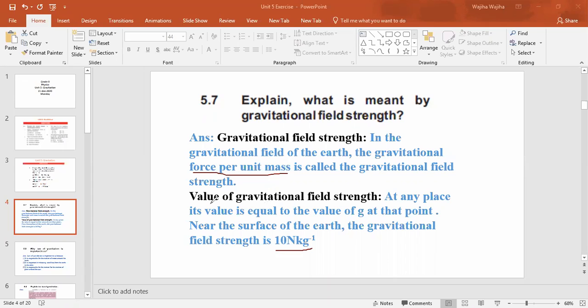So the value of gravitational field strength at any place is equal to the value of g at that point. Near the surface of the Earth, the gravitational field strength is 10 Newton per kg. So class, this is the answer for question number 5.7. You have to write the definition and then write the value of the gravitational field strength, and do this question in your notebook.